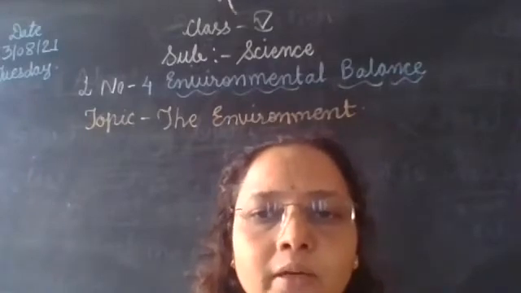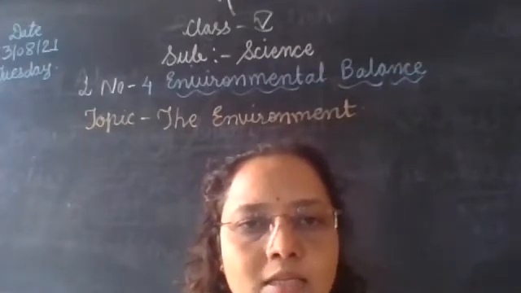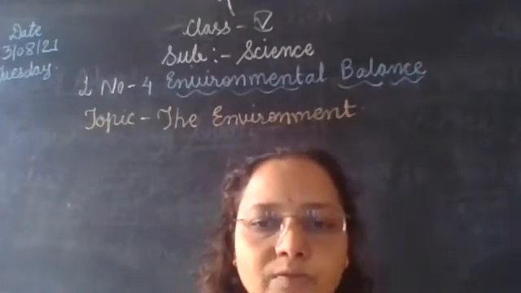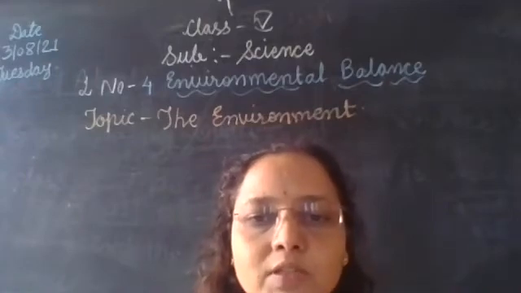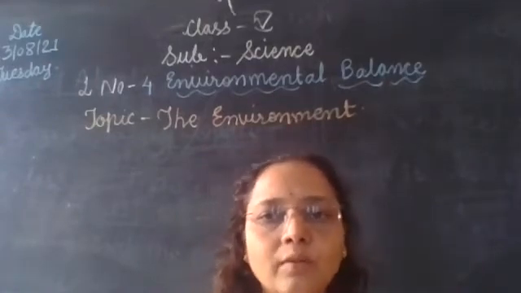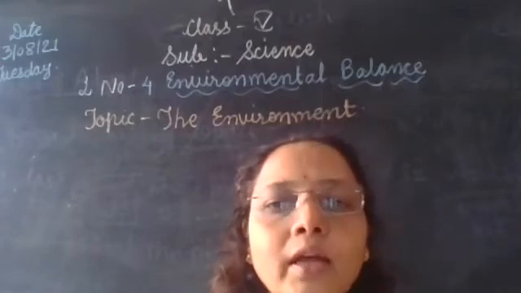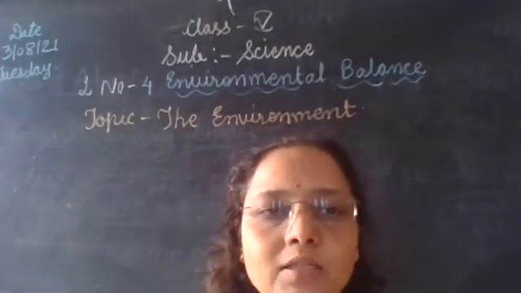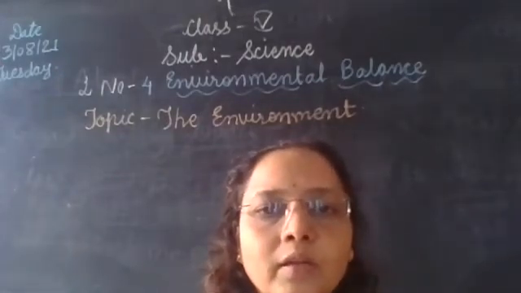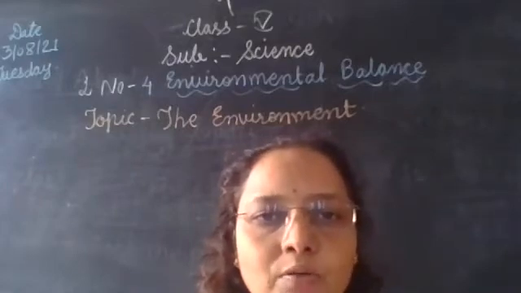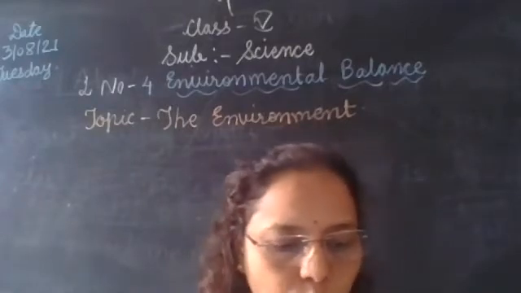What is environment? In the last lesson we learned about the atmosphere, various things which are present in the atmosphere. Now how the environmental balance occurs, that we have to learn. Environment means what?